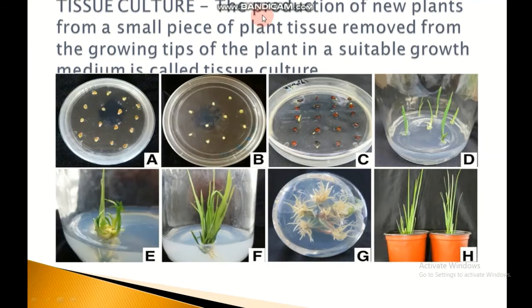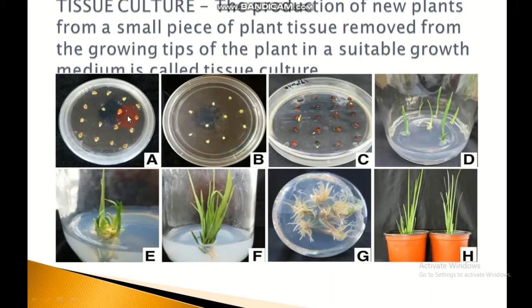Tissue culture. The production of new plants from a small piece of plant tissue removed from the growing tips of the plant in a suitable growth medium is called tissue culture. First, a small piece of plant tissue is taken from the growing point of the plant tip and placed on a sterile jelly which contains nutrients and plant hormone.